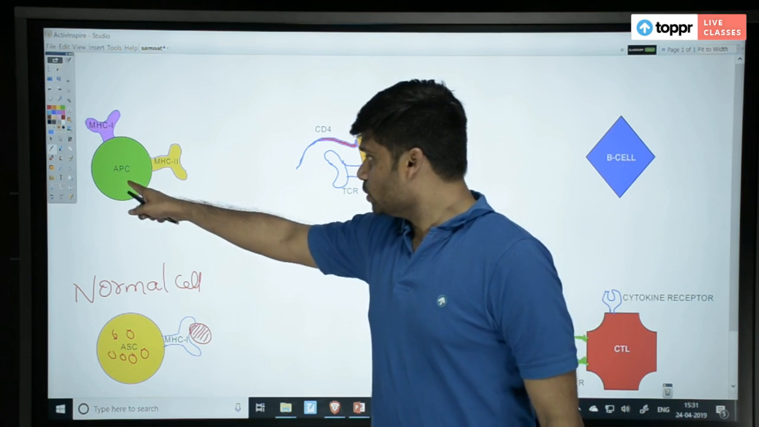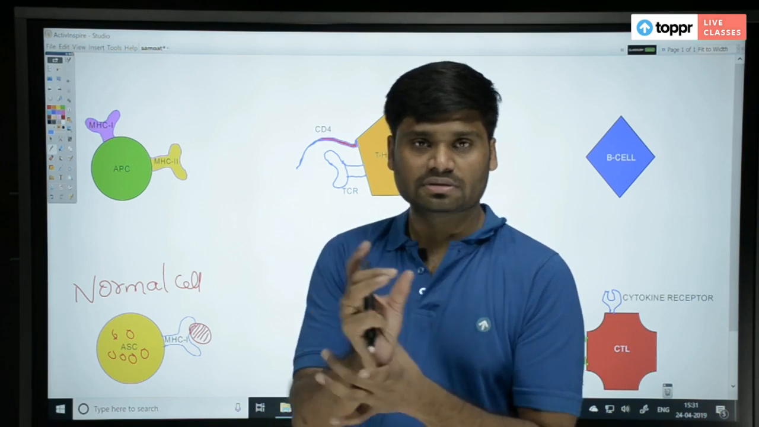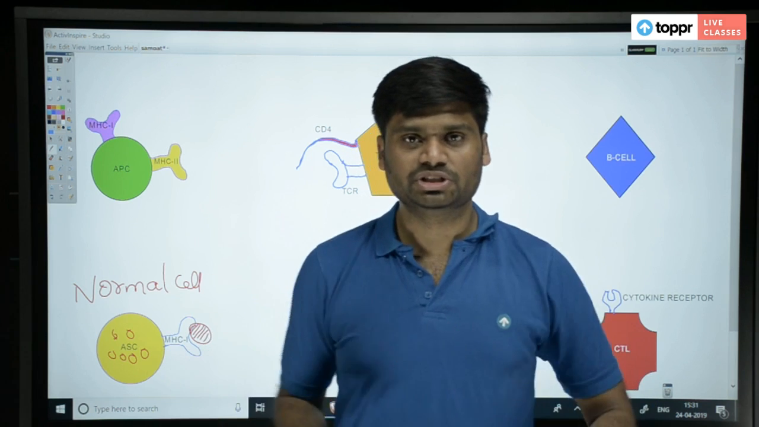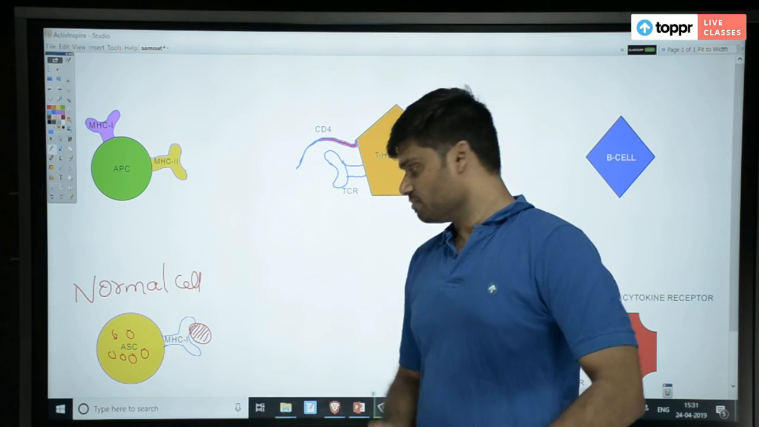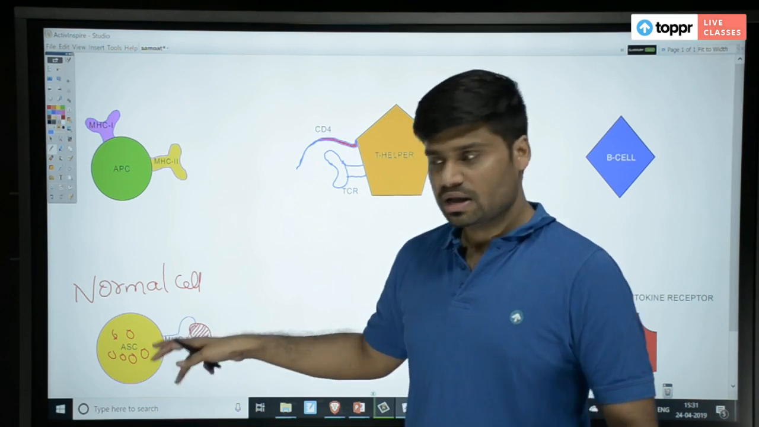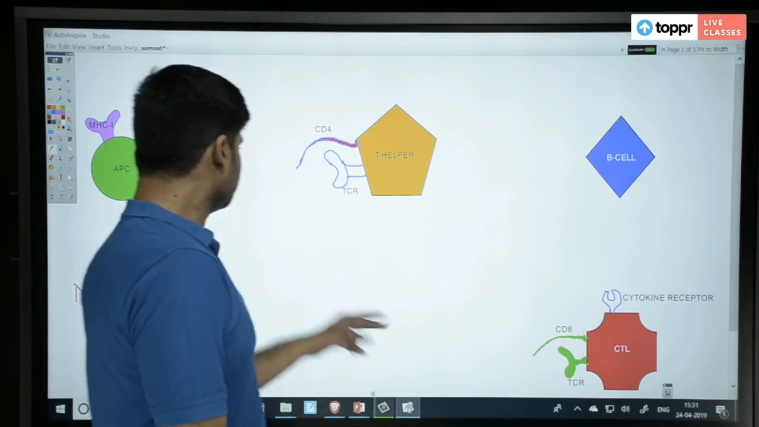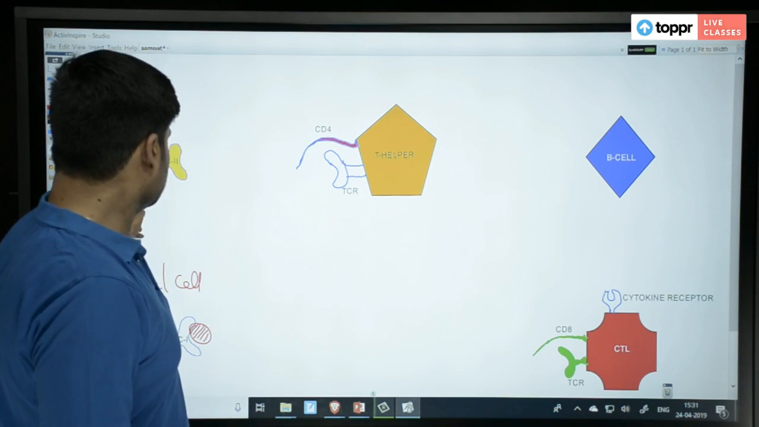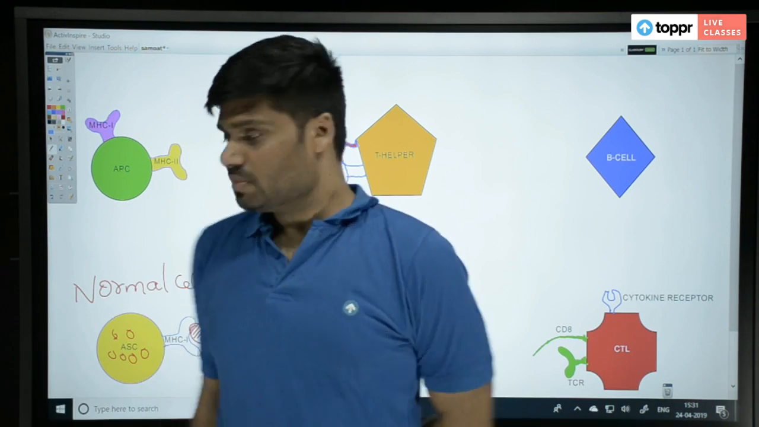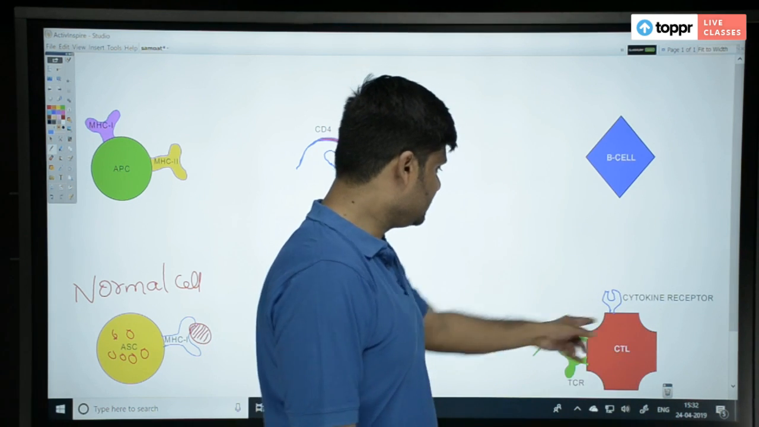But a policeman will do it with his uniform. That means he will have the handcuffs like MHC2, special material. He'll take him in the police jeep. But you might not do that. You might do it in a different way. You have MHC1. You have to present this antigen on the MHC1 and take it to the higher level. Here the difference is a policeman or an APC can take the antigen and present it to the T helper cell, but normal cells don't present to the T helper cell. Normal cells directly present to the TC cells.